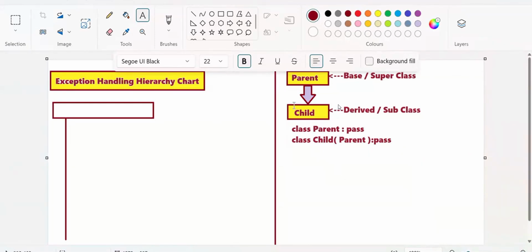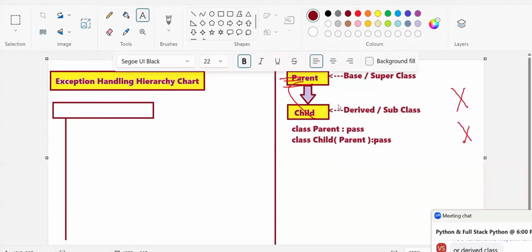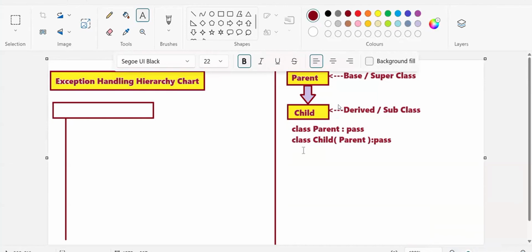So what parent is having, the total properties are coming to where? Child. So child need not do the same coding again, right or not? It's called what? Reusability. Understood that? So reusability in the sense, already some code was defined. That code you are getting as it is, without writing, without taking physical memory space also. That is the beauty of which concept? Inheritance concept.